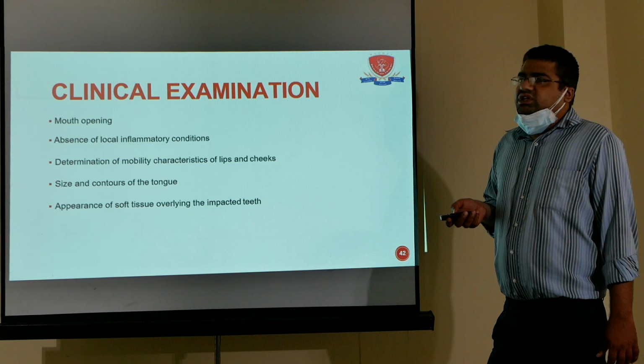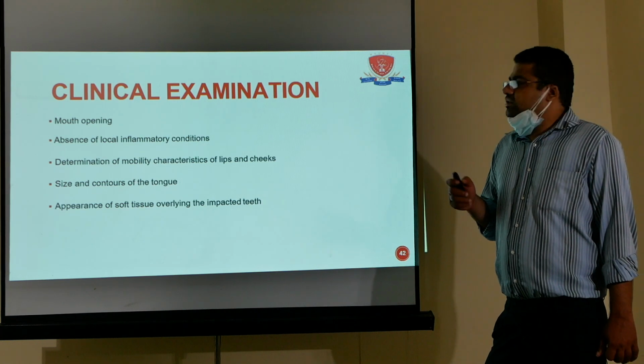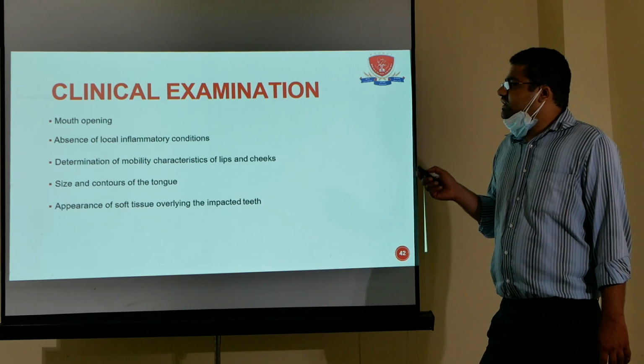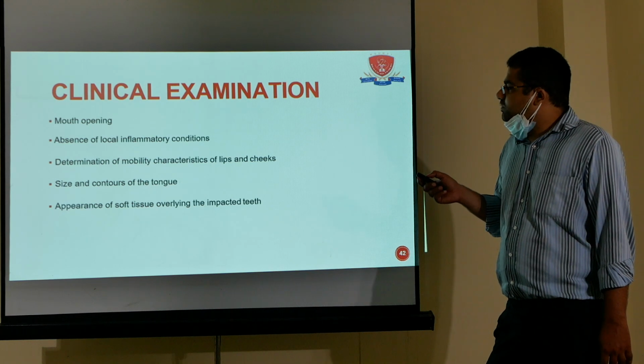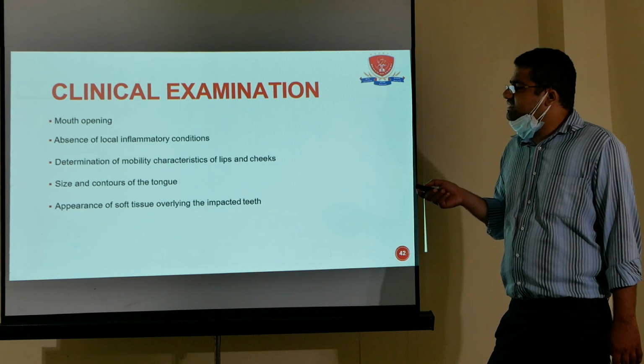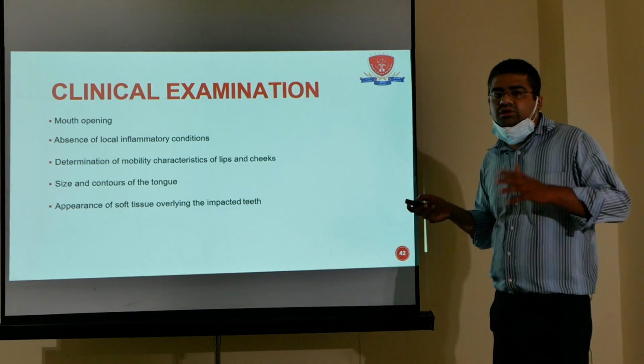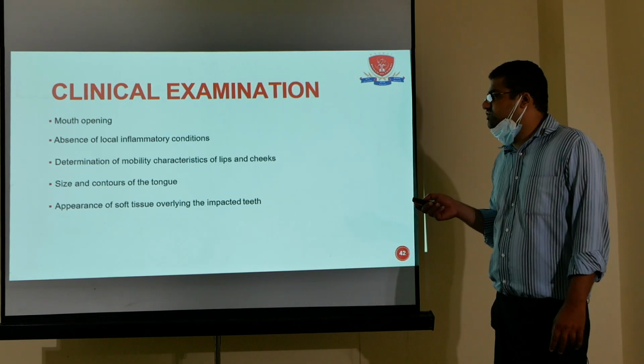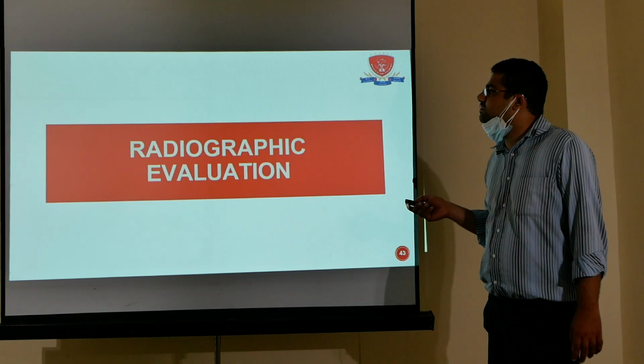Then clinical examination: whether his mouth opening is adequate or not. Then absence of inflammatory condition, determination of mobility, characteristics of the lip, size and contour of the tongue, whether it comes in the way of surgery, and appearance of soft tissue over the adjacent tooth.